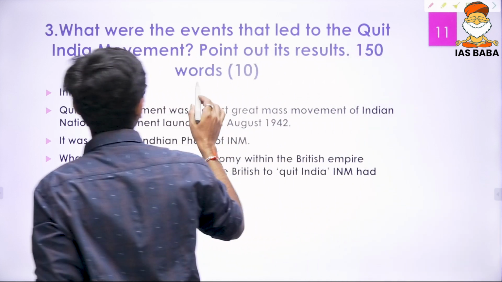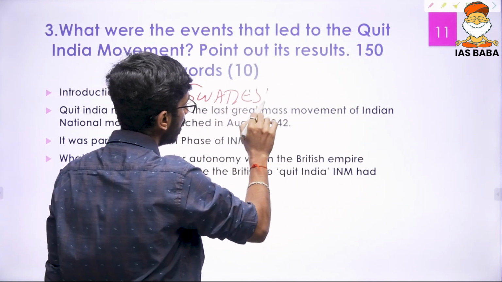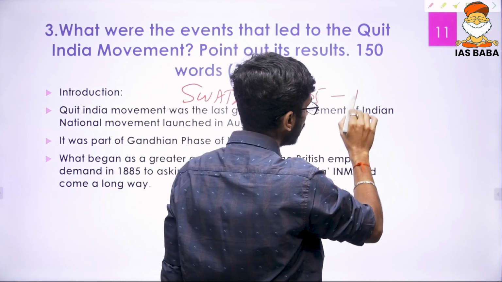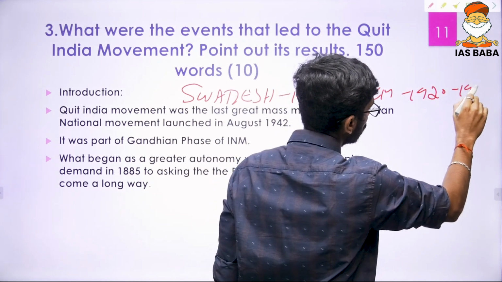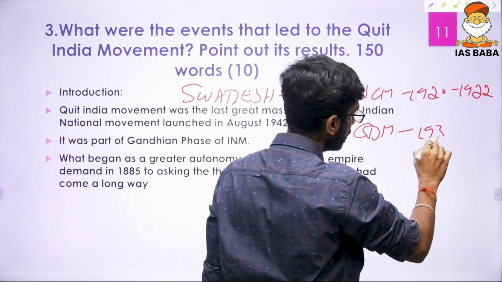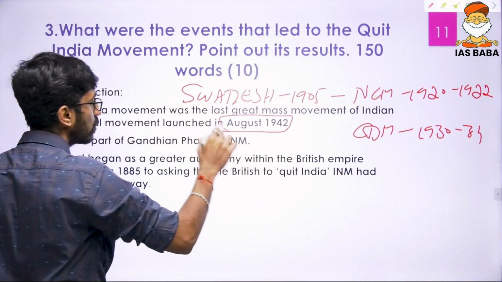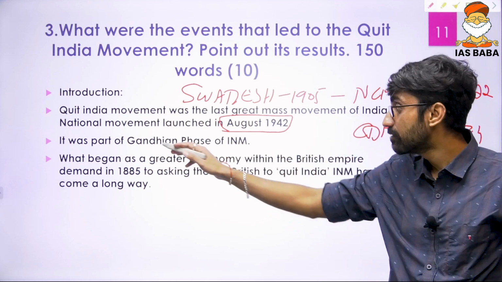The first movement started from Swadeshi in 1905. Then we talk about the non-cooperation movement, 1920 to 1922, then the civil disobedience movement, 1930 to 34. The last great movement was in August 1942, the Quit India movement. It is also part of the Gandhian phase of the Indian national movement.